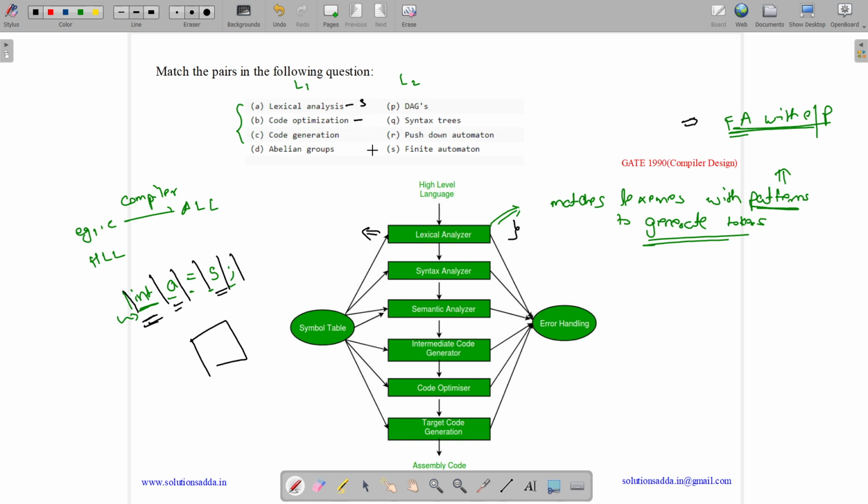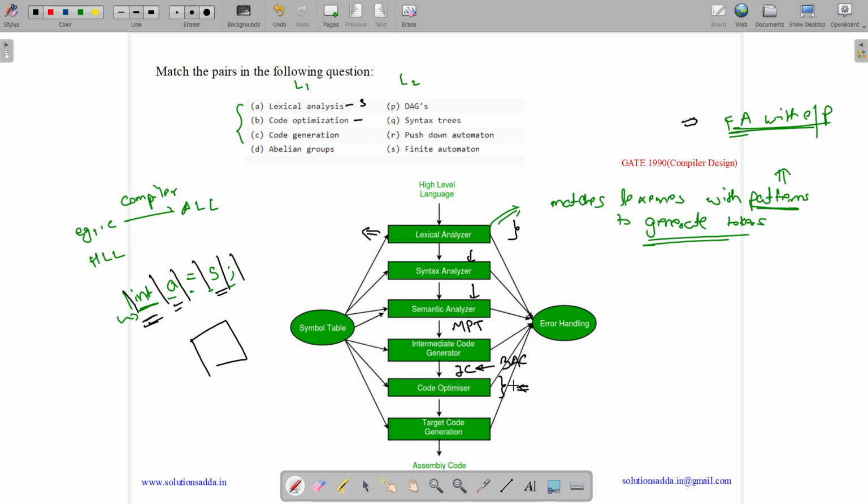Now let us see code optimization. So what happens in this code optimization phase? In the syntax analysis phase, after generating the grammar in the form of syntax tree or derivation tree from the given token string, and then after the semantic analyzer, for checking the semantic correctness of the program, it will create a modified parse tree. The modified parse tree will be given to intermediate code generator, which will generate the intermediate code. Here intermediate code will be generated, like 3 address code.